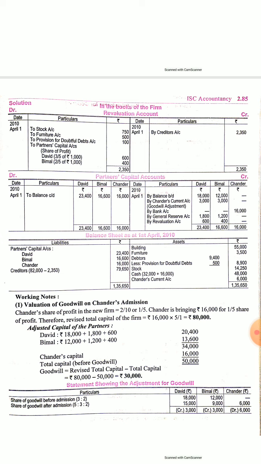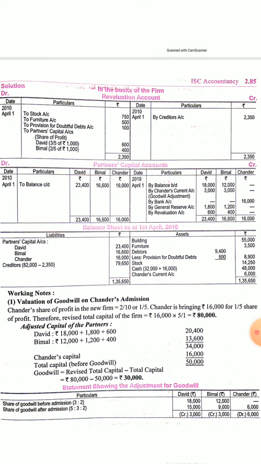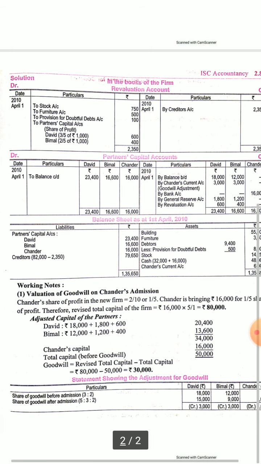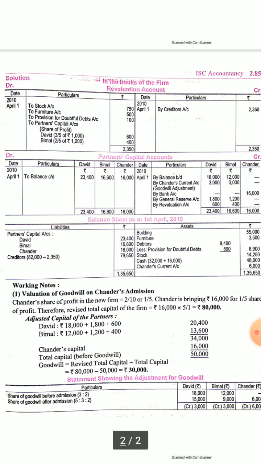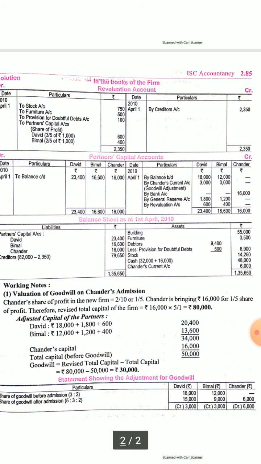So what is the value of goodwill? So total revised capital minus the available total capital. So 30,000 is the value of goodwill. Now the share of the goodwill has to be adjusted, because he cannot bring any premium for goodwill, so it has to be done through capital accounts. So share of goodwill before admission 18,000 and 12,000, and share of goodwill after admission 5:3:2. So you can see David is sacrificing 3,000 and Bimal is sacrificing 3,000, and that is gained by Chandar.